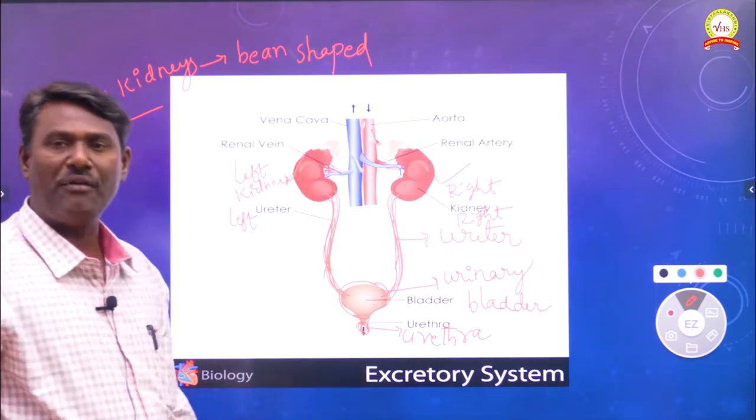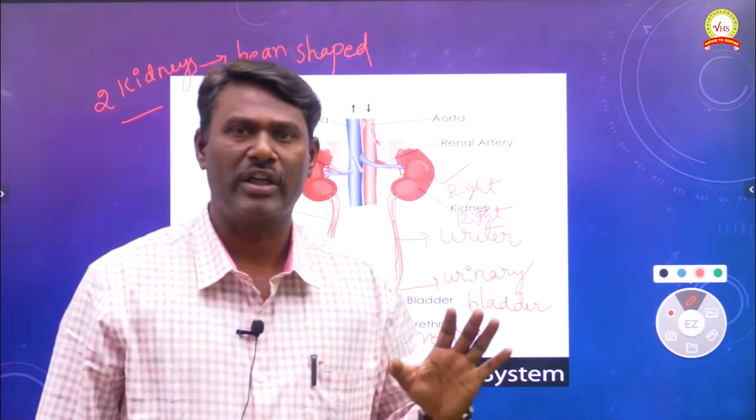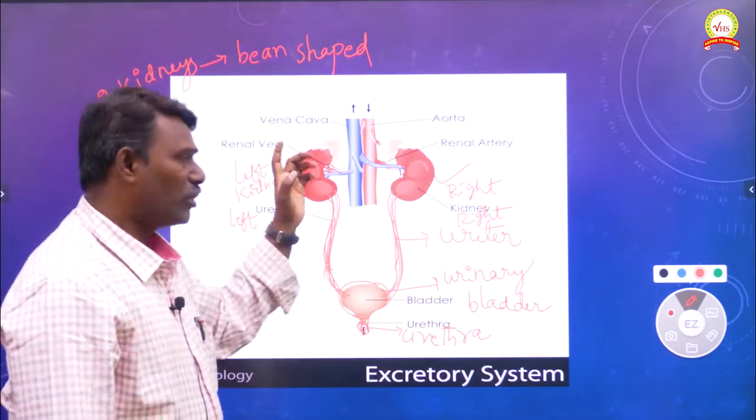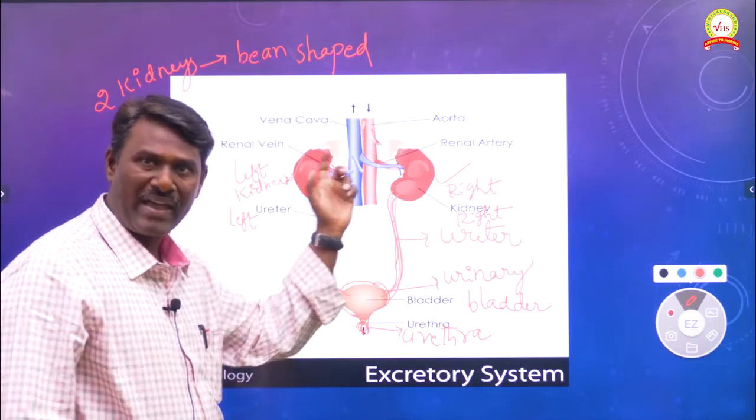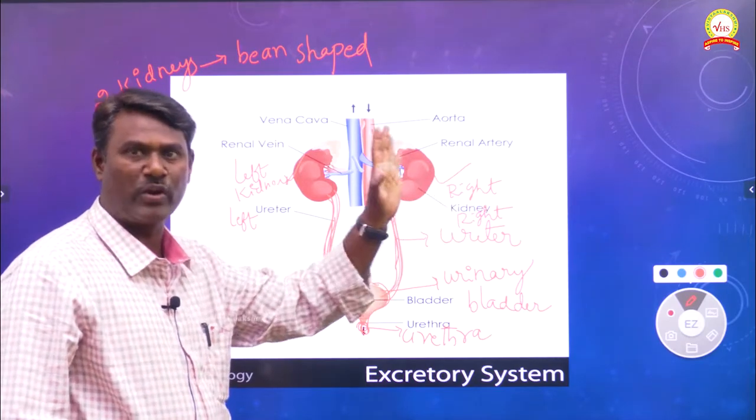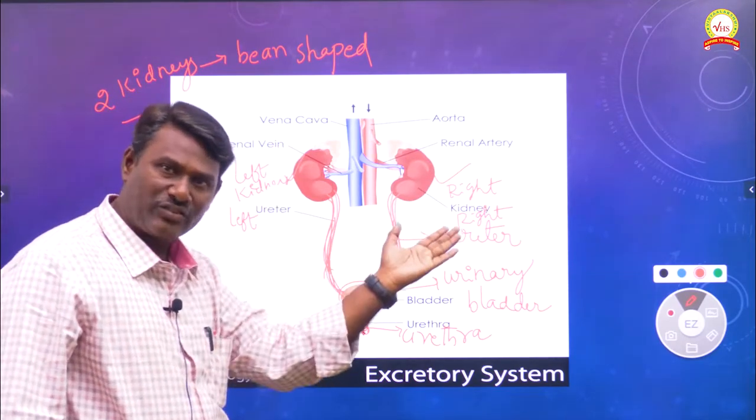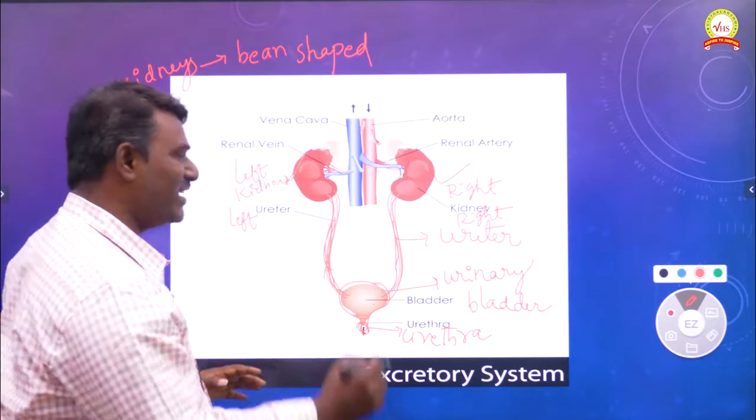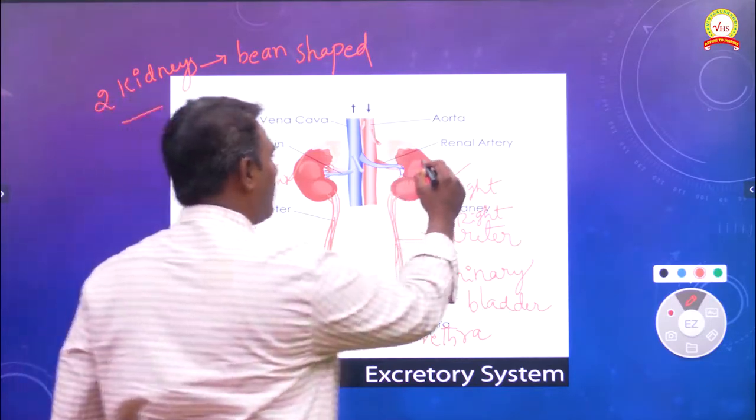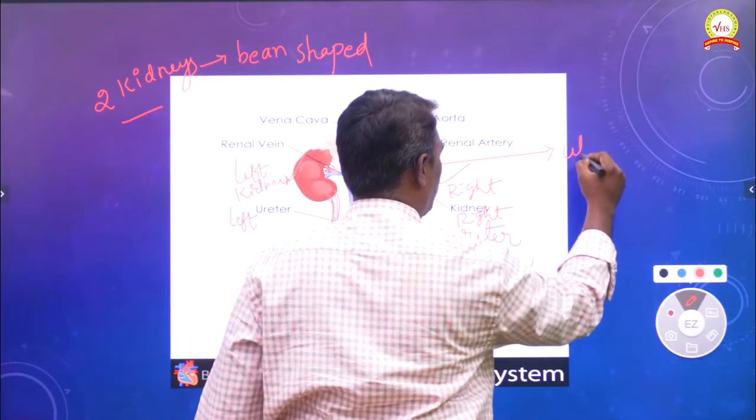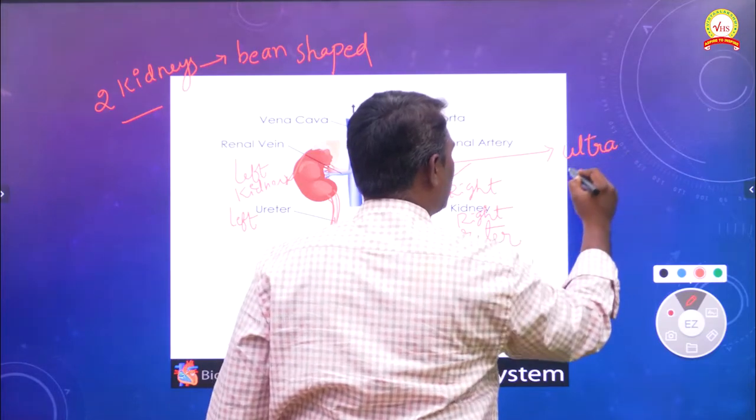Okay, so this is the way of discharging of urine to outside. Listen again here. The human excretory system consists of a pair of bean-shaped kidneys, two kidneys, the left kidney as well as the right kidney. Next, these two kidneys play an important role in a special process we can call